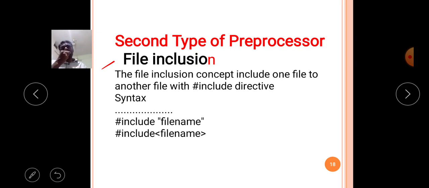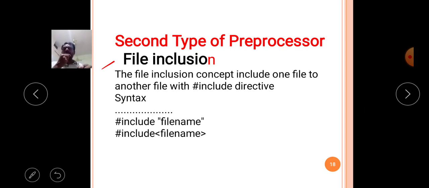So with the help of the file inclusion concept, we can connect the software designed files like stdio.h, conio.h. So we can include header files as well as programmer defined files to the source code.